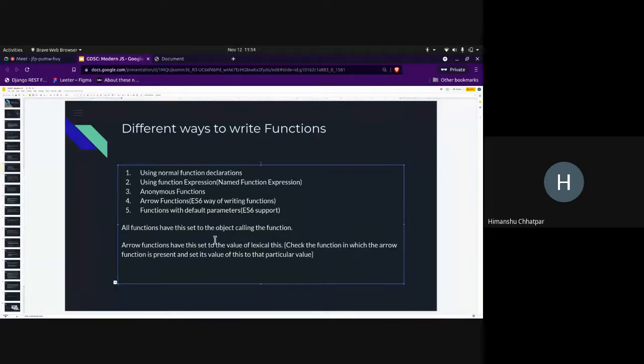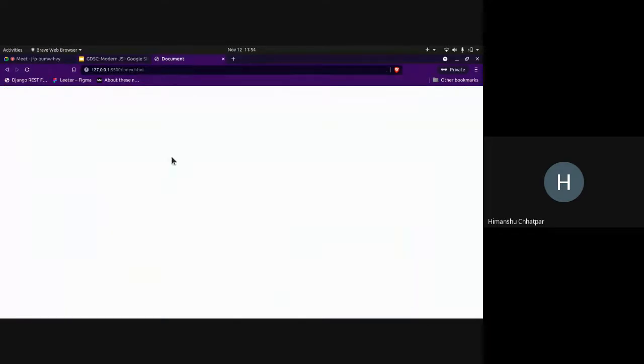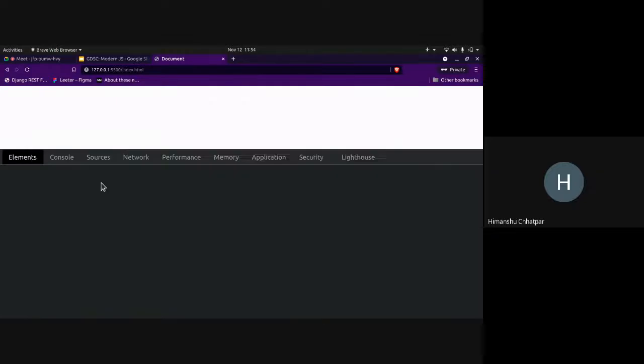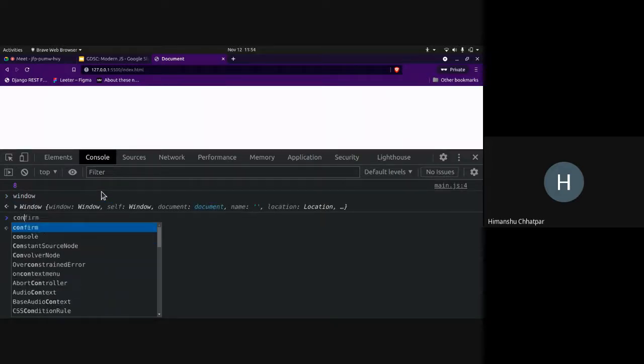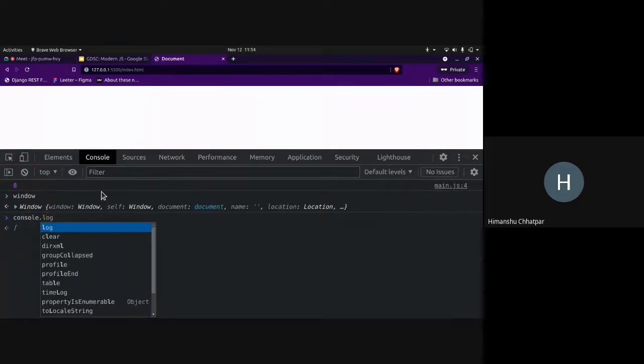Okay, and the second difference between sloppy mode and strict mode is that when you set the value of this, by default it is bound to the window object. This window object is where this is. I'll show you console.log this, right?